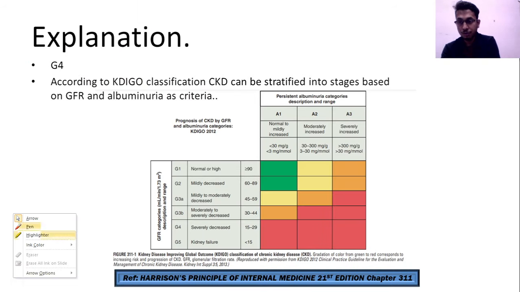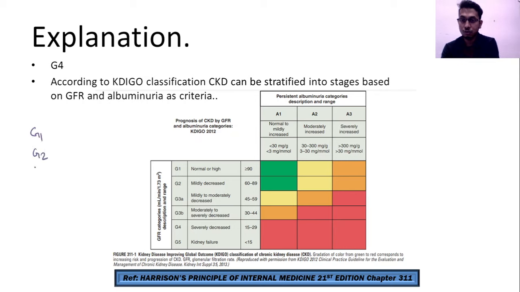If you look at the chart, there are grades according to KDIGO: G1, G2, G3, which is again divided into G3A and G3B, G4 and G5. This is based on progressive decline of glomerular filtration. G5 is when it is less than 15 ml per minute per 1.73 meter square.